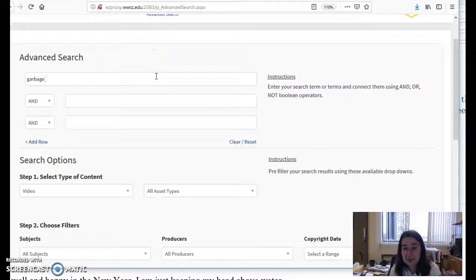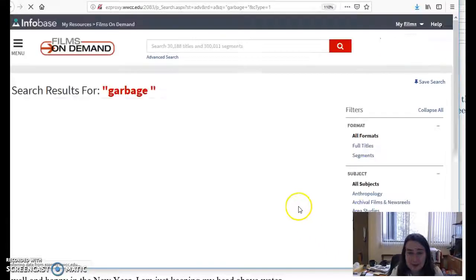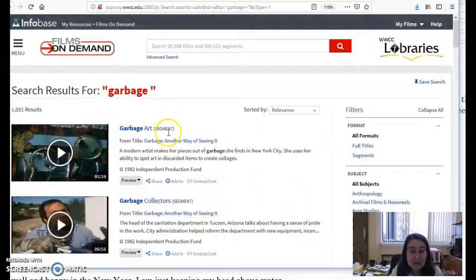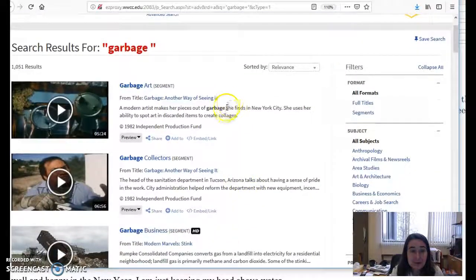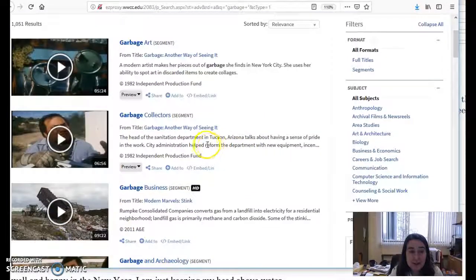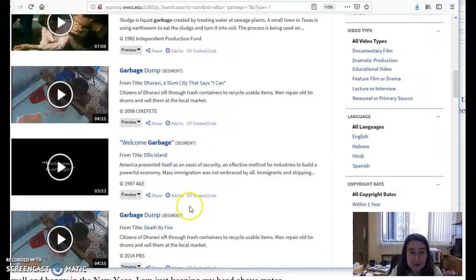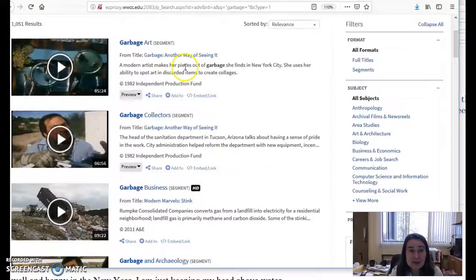So this is, I'm sorry, now it's going to be the 2.5-minute version of garbage. I'm just going to type in garbage. I didn't limit by copyright date or anything like that. What comes up is segments, but you can see it's from these segments. Sometimes you'll get full films. Right now I'm just saying segment. Within these segments, you'll see this is from a larger title, Garbage, another way of seeing it.